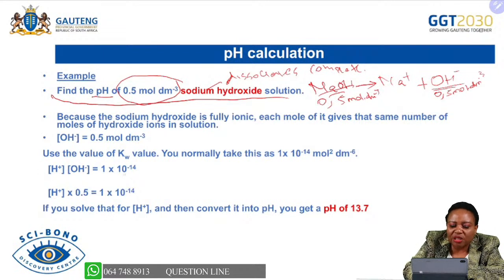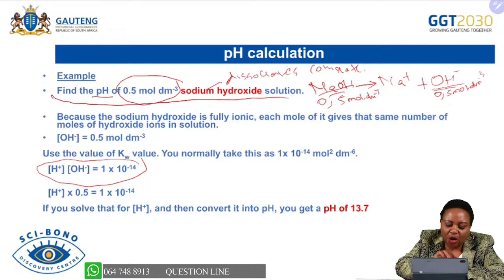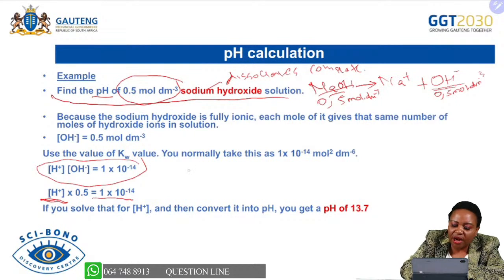We can use the ionization constant of water, whereby we are going to substitute the hydroxide ions and find the concentration of hydrogen ions. After finding the concentration of hydrogen ions, we are now going to be able to use pH equals minus log concentration of H3O+.